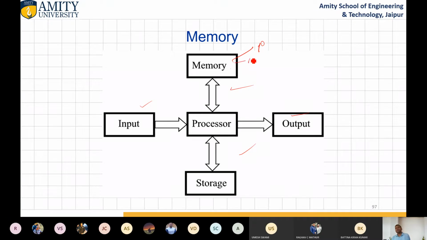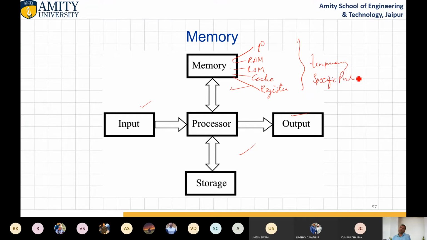Okay, second thing, it is RAM, it is ROM, cache memory, and registers. These are temporary in nature or specific purpose memory.